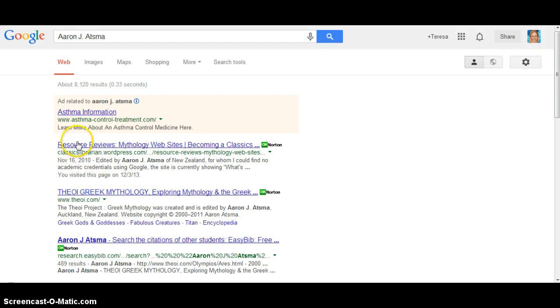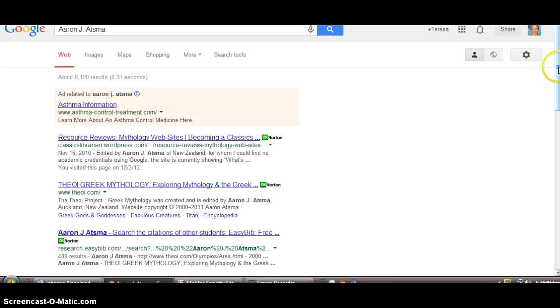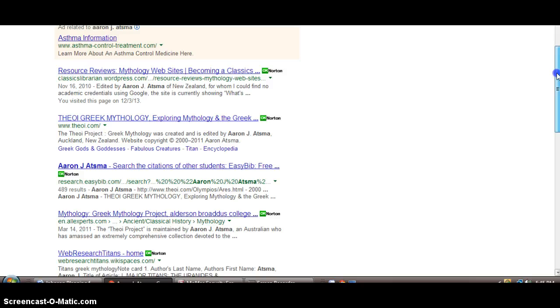So this tells me right here, resource reviews. Remember, I read the title first, and then I look at the web address. I know that WordPress is a website that people can create their own websites, and I see that this is edited by Aaron J. Atsma. So this is not going to help me. And down here it actually says more, that it's for whom I could find no academic credentials using Google. That doesn't give me great hope for the page that I was hoping to use.